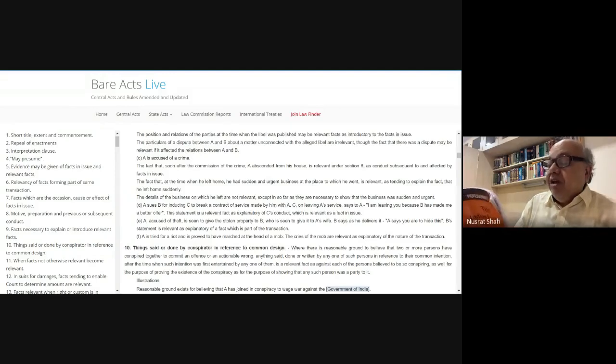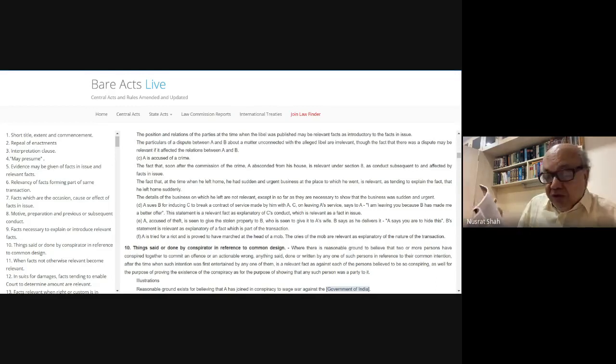So check illustration F. A is tried for riot and is proved to have marched at the head of the mob. The cries of the mob are relevant as explanatory in nature. Explanatory in nature; come back to Section 6 as well, please. Res gestae. Under Section 6, A is accused of murder of B by beating him; whatever is said by A, B, or bystanders shortly after is relevant.